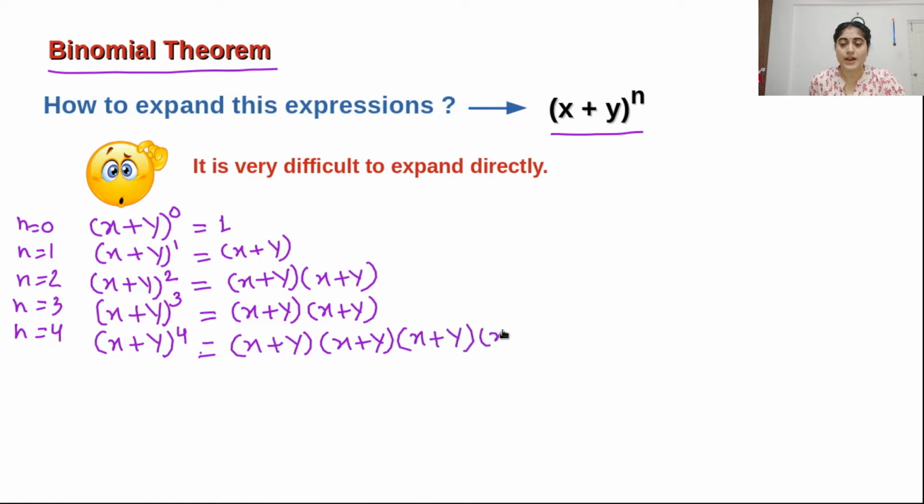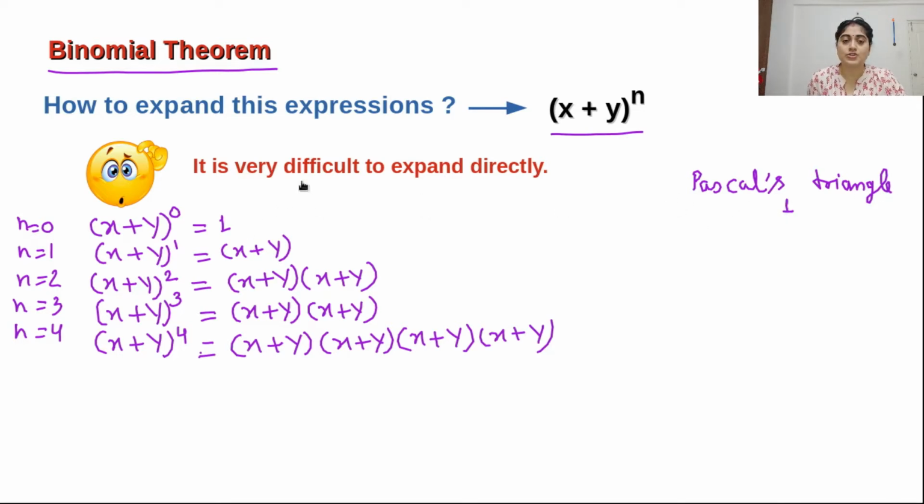Okay, (x + y)^n like this. First we will solve this expansion through Pascal's triangle. So okay, what is Pascal's triangle? Pascal's triangle starts from n equals 0.